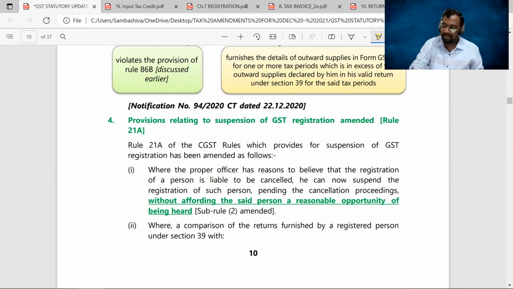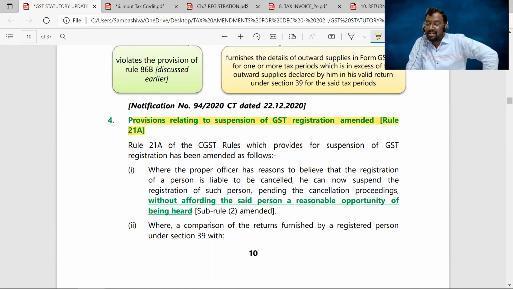Now, the 4th amendment: provisions relating to the suspension of GST registration. We have some amendments to Rule 21A, which discusses the suspension of GST registration. Here, some additional powers are given to the proper officers.